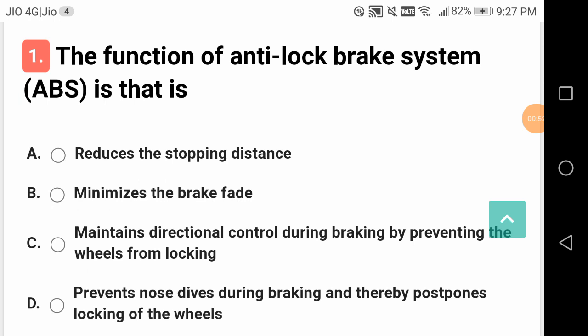So we will see some important questions from the point of view of automobile engineering, which will be of diploma standard for your AMV examination, Assistant Motor Vehicle Inspector examination for Telangana and Andhra. Okay. So let us see some questions from automobile engineering in this video.